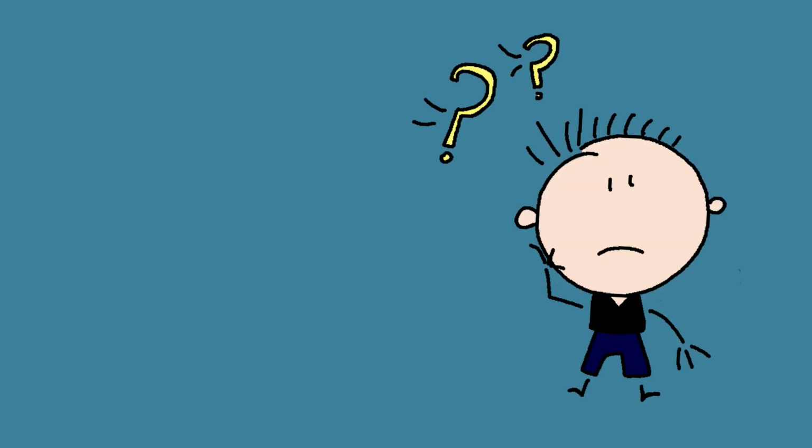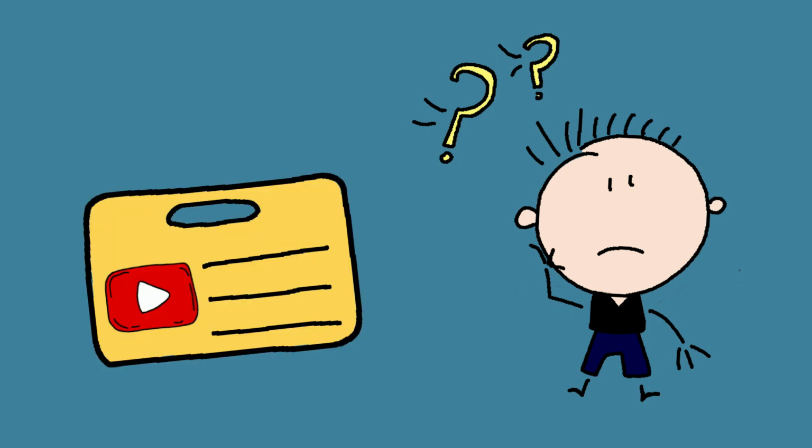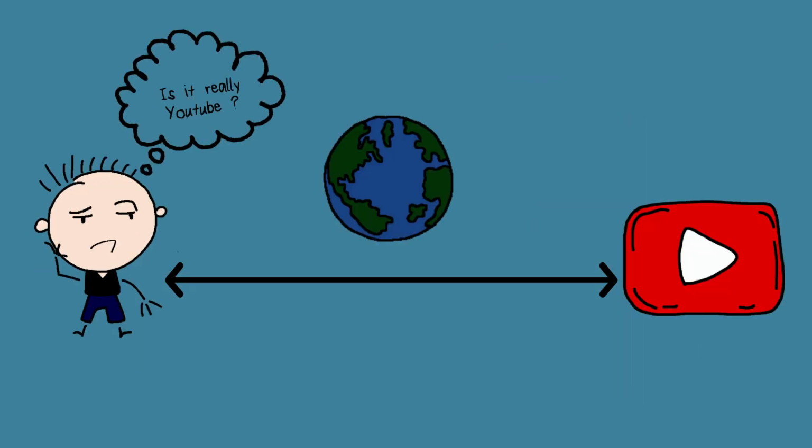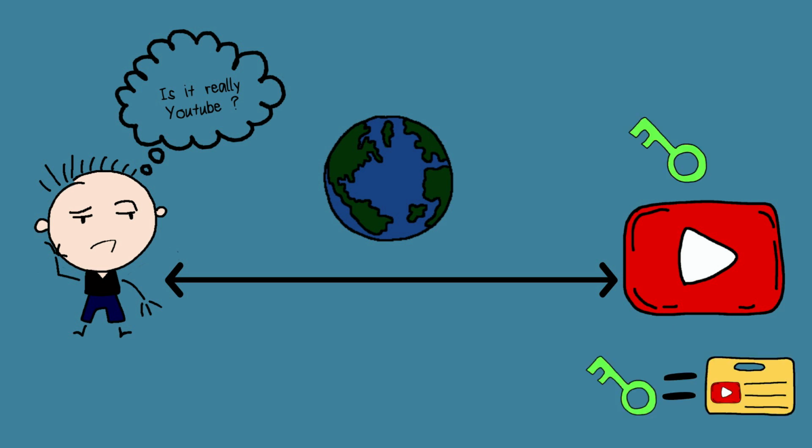Well, let's tackle each problem separately. In this video, we will focus on how to verify the identity of YouTube. First of all, JayP should verify the identity of YouTube. For that, he needs YouTube's public key. The public key represents YouTube's identity, and will later be used when explaining key exchange algorithm.